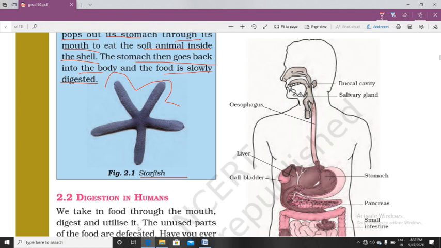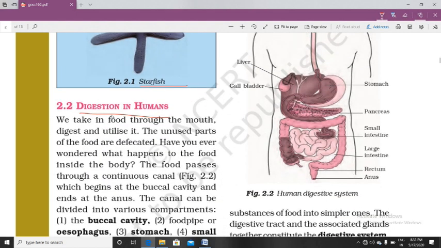Okay, now we will study digestion in humans. How does digestion take place in we humans? We take in food through the mouth. As children, you know, we eat food through our mouth by grasping it using our hands. Okay, and then what happens? It digests in our stomach, and then it becomes a usable form that can be absorbed by our body and can be utilized. The unused parts.